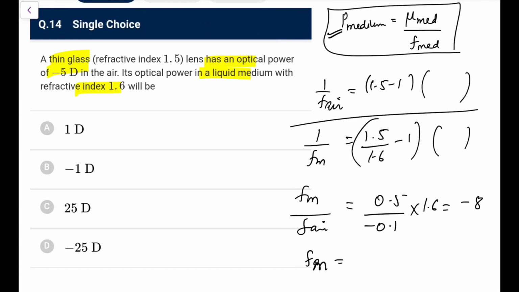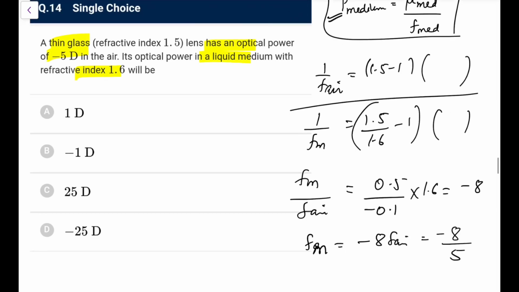So what we can say, focal length in medium is minus 8 times focal length in air, so that is minus 8 by 5 that you can write. So minus will become plus, sorry, so plus 8 by 5. So now the power would be 1.6 upon 8 by 5, which is plus 1D. So go for option A in this case. Next one.